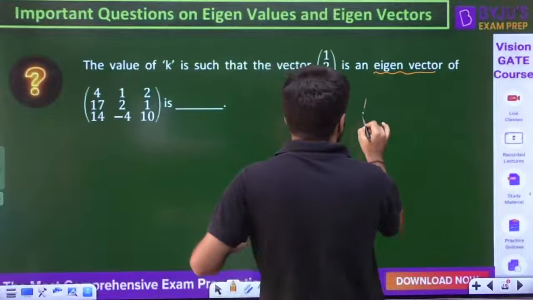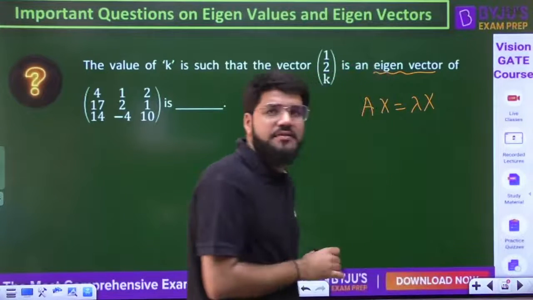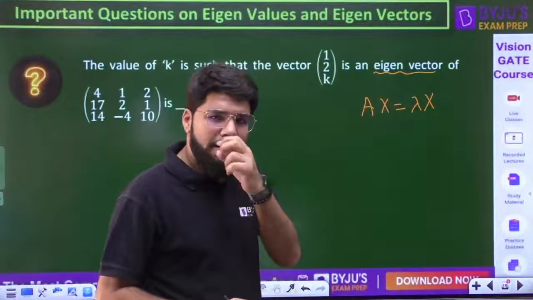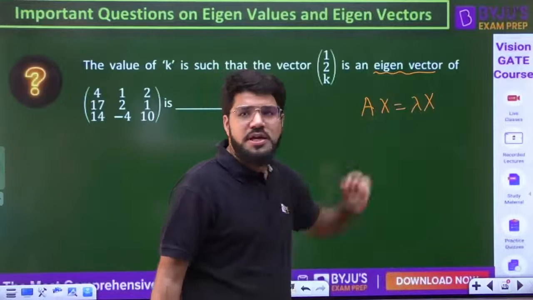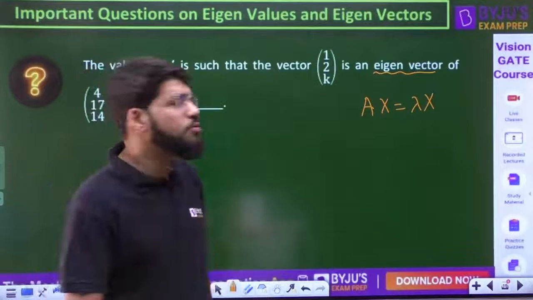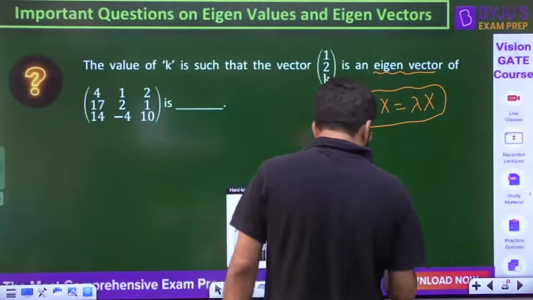Eigenvector: Ax equals lambda x. What is the eigenvector? A vector x which satisfies Ax equal to lambda x. The output of the system A for the vector x is proportional to the vector x. Those special vectors are the eigenvectors. So you just have to solve this equation, Ax equal to lambda x, because this is a given eigenvector.